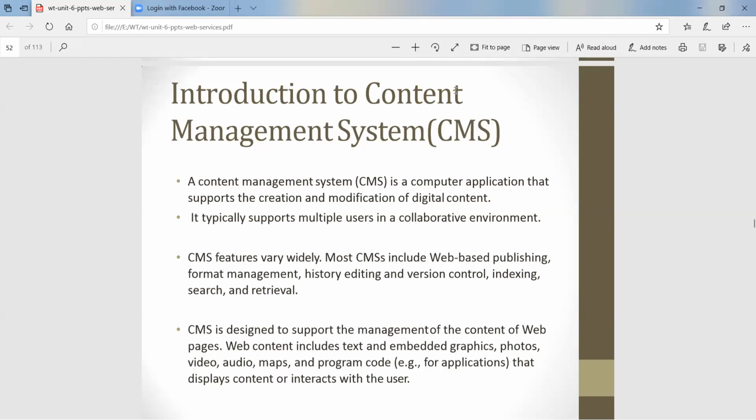So web content includes what? It may be graphics, text, photos, video, audio, maps, and program code, or a small application that displays content or interacts with the users. For all this content, such as embedded graphics and photos, the CMS is designed to support the management of the content of web pages and to edit all of these contents.